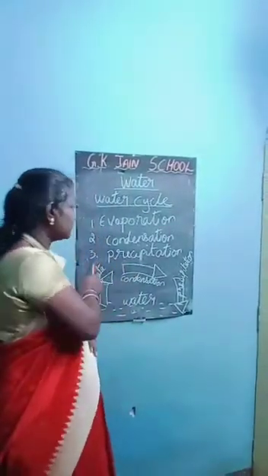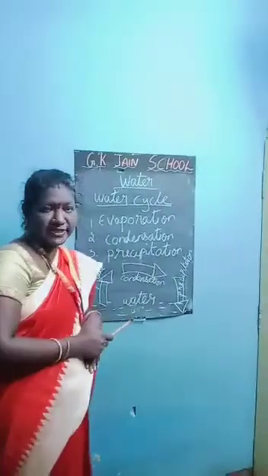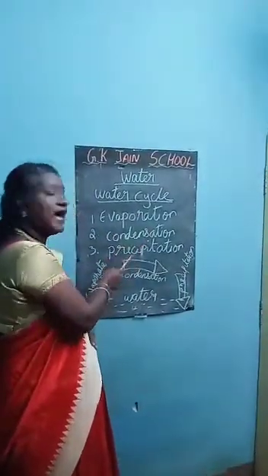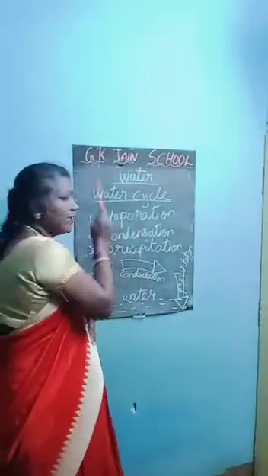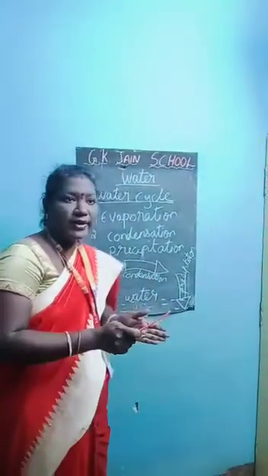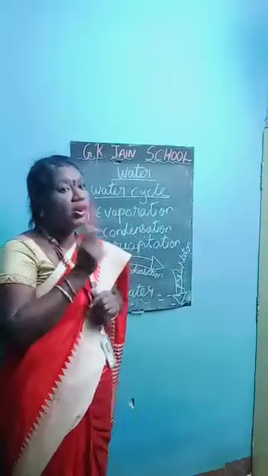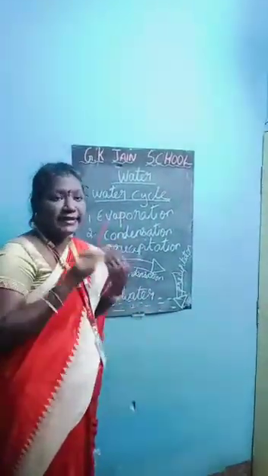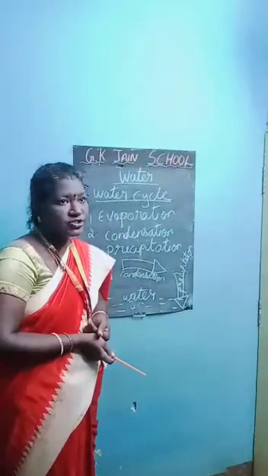Only 3 processes are involved in the water cycle. What are the processes? Evaporation, condensation and precipitation. Evaporation means what? Water becoming water vapor on heating is called evaporation.